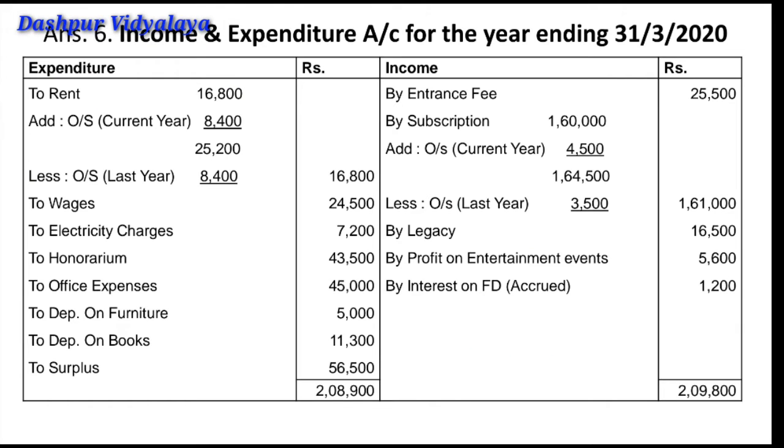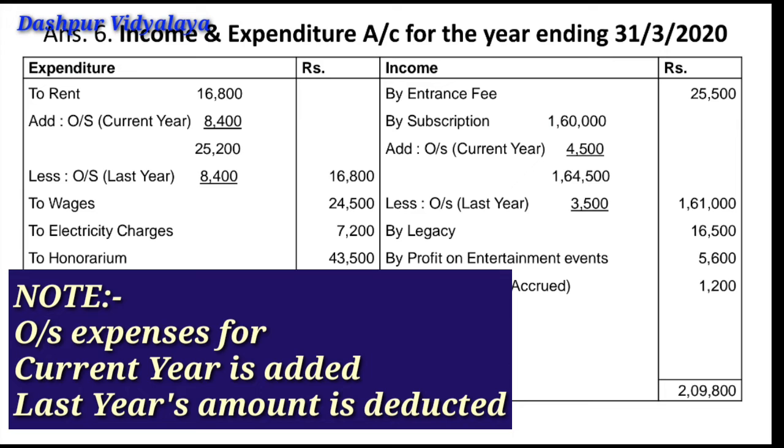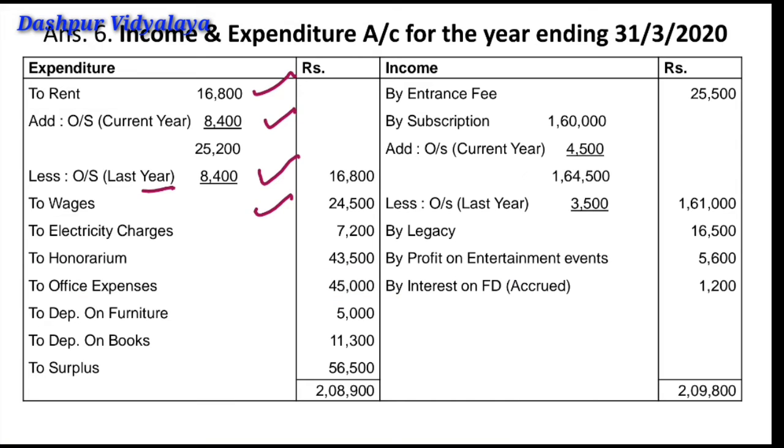Let us see. First of all, we'll have to record here all the expenditures. We will record rent plus 8,400 rupees related to the current year. 8,400 related to the last year will be deducted. Wages rupees 24,500. Electricity charges rupees 7,200. Honorarium rupees 43,500. Office expenses 45,000 rupees. Depreciation on furniture rupees 5,000 and depreciation on books rupees 11,300. This is given in the adjustment.